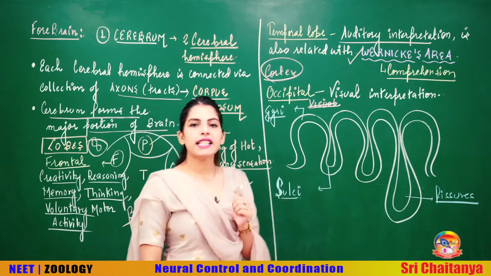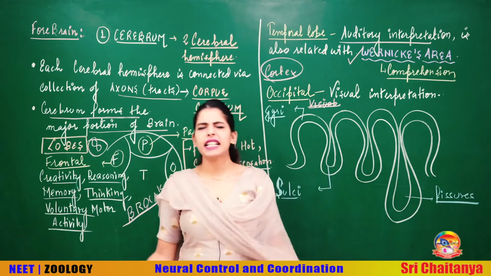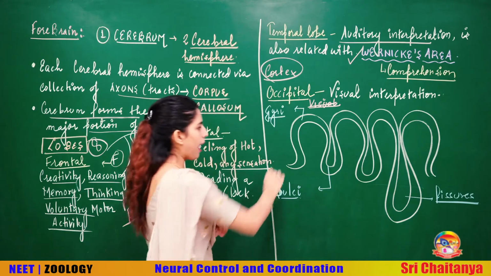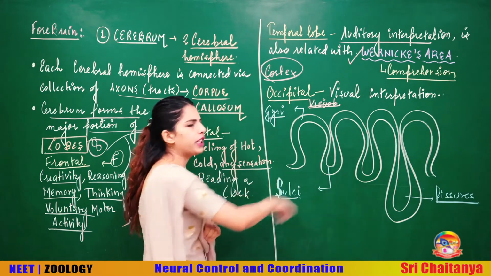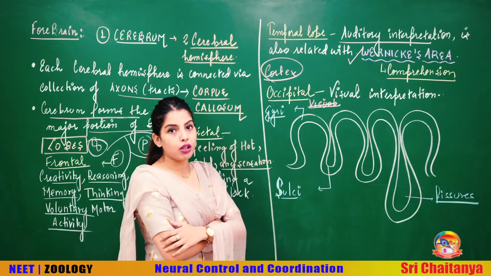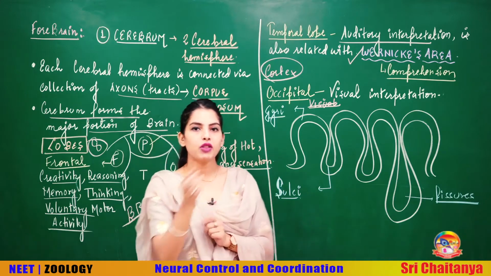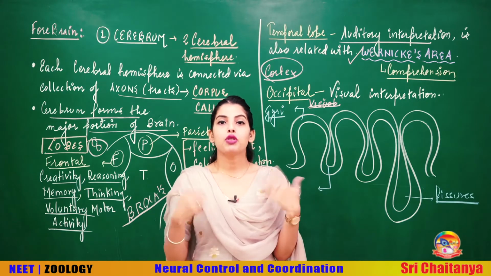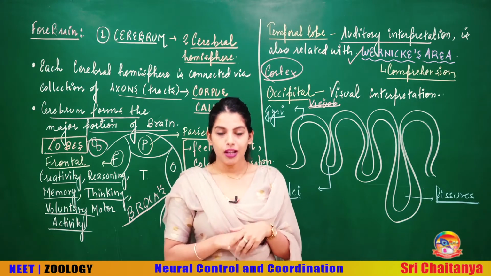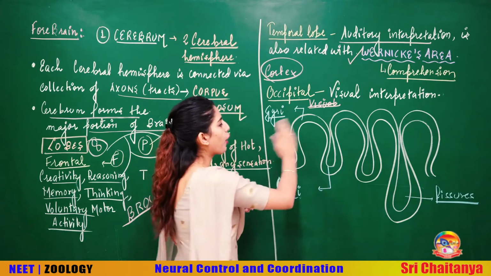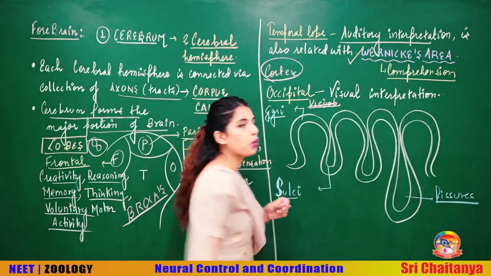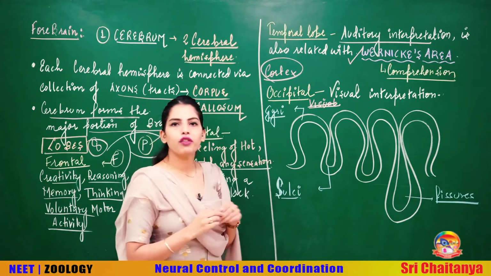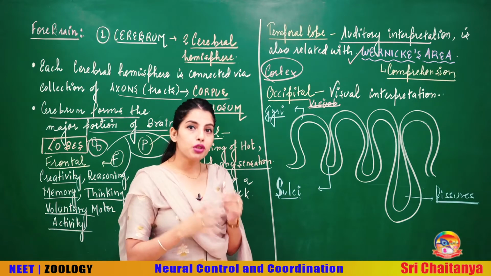So talking about the cerebral cortex majorly, that is very convoluted, okay. Now you see that cerebrum, I have made the wall, it is very much folded. Do you see this kind of structure somewhere else also? In the digestion also, the villi were appearing like this, okay. And what was the function of the villi? To increase the surface area for absorption. The function of all these convolutions in the cerebrum is to accommodate more and more neurons, okay. Because of this convolution, you will accommodate a large number of neurons here.